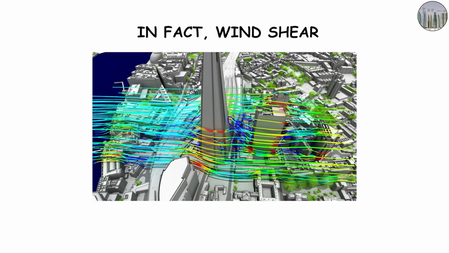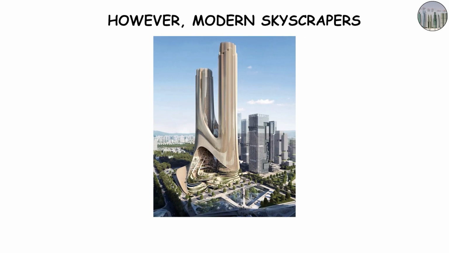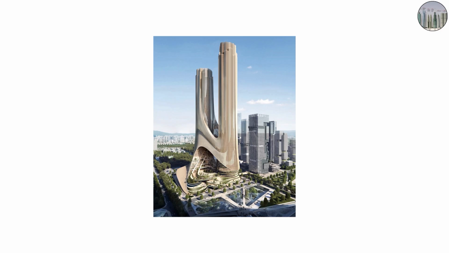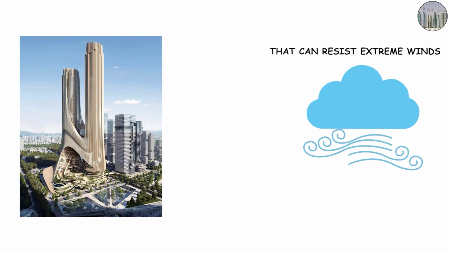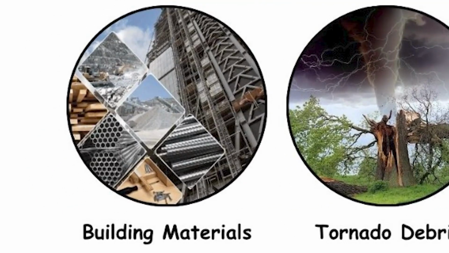In fact, wind shear around tall buildings can enhance rotation in small areas, potentially intensifying the storm's effects on nearby structures. However, modern skyscrapers are often designed with reinforced steel frameworks that can resist extreme winds far better than smaller structures. So while damage is possible, total Scene 6, the role of building materials.